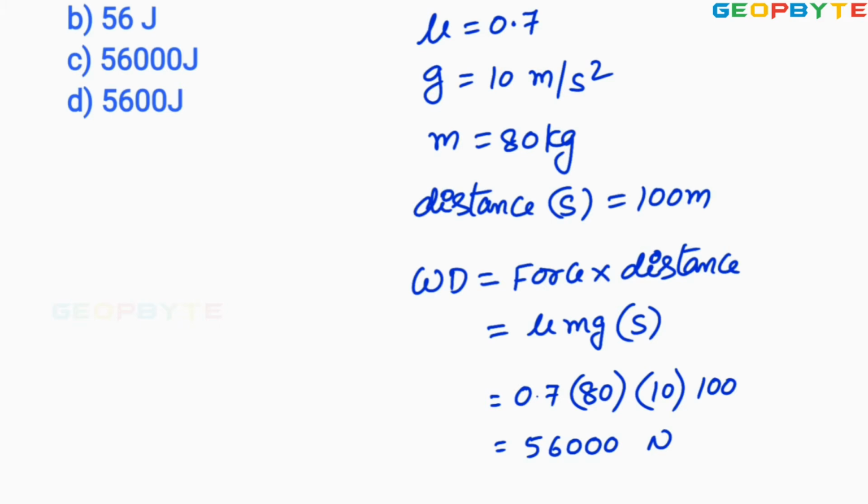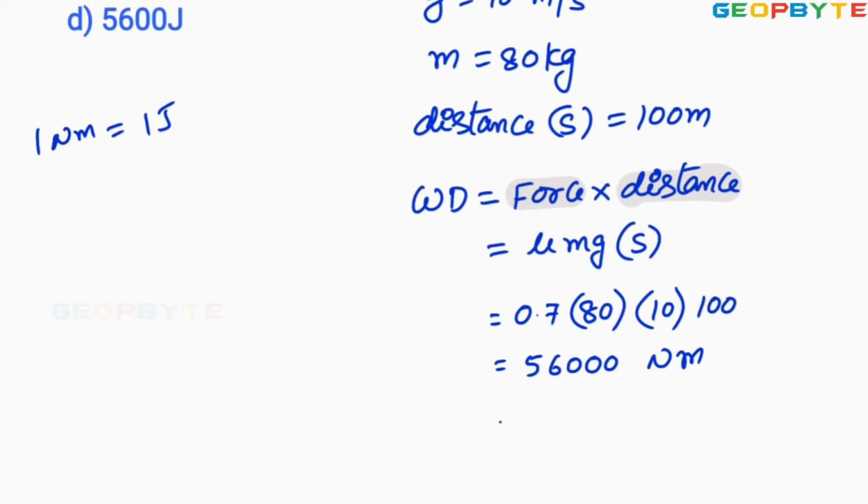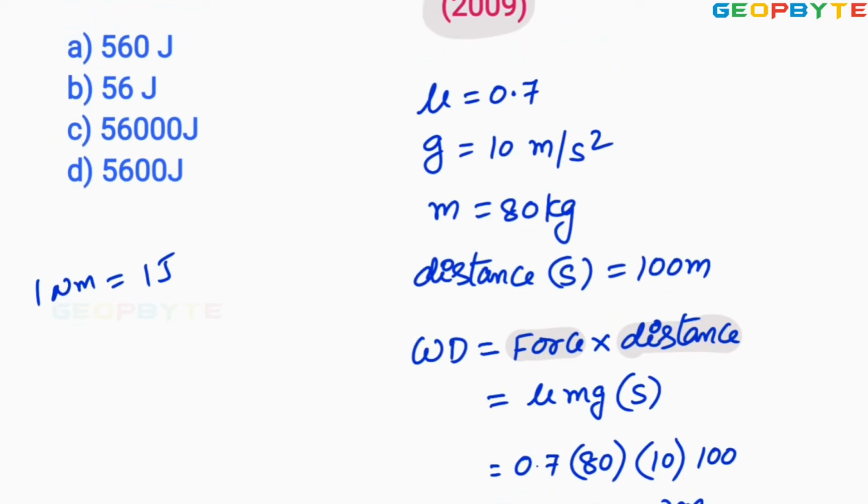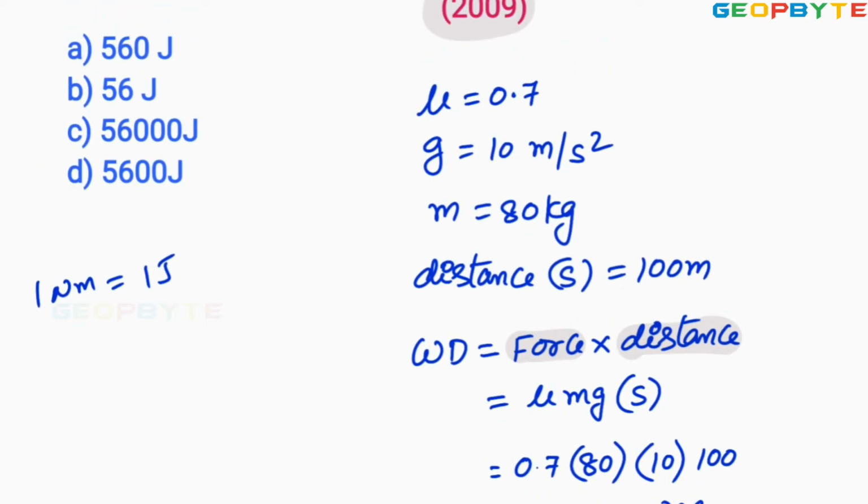The force unit is Newton. The distance unit is meter. Newton meter. As you know, 1 Newton meter equals 1 joule. Therefore, it can also be written as 56,000 joule. This is the answer. Now look at the options. Look at option C. Option C is absolutely correct. I hope all of you clearly understood. Let us move to the next problem.